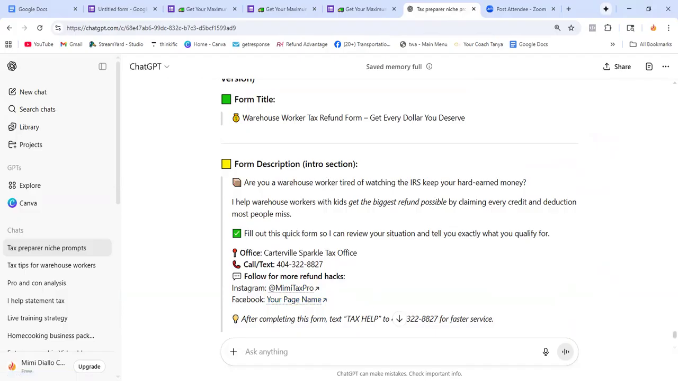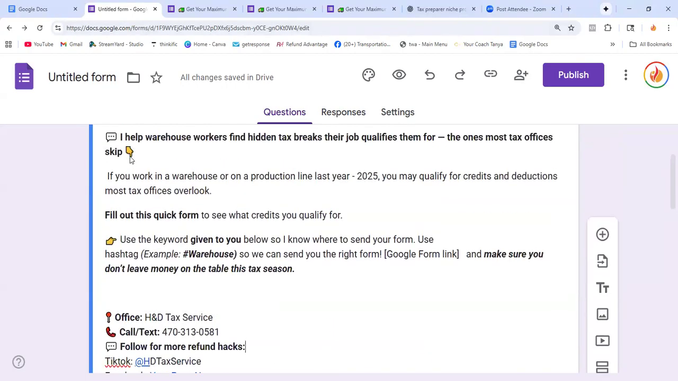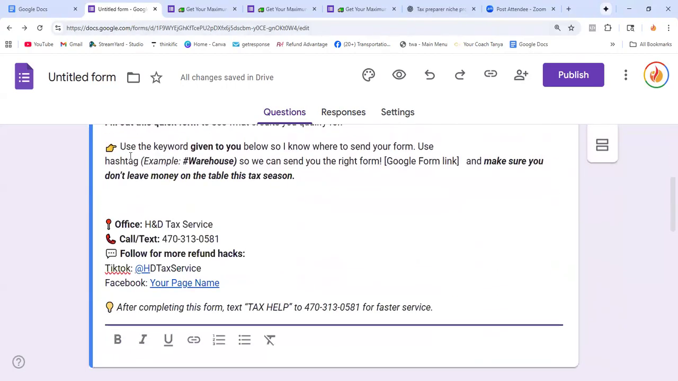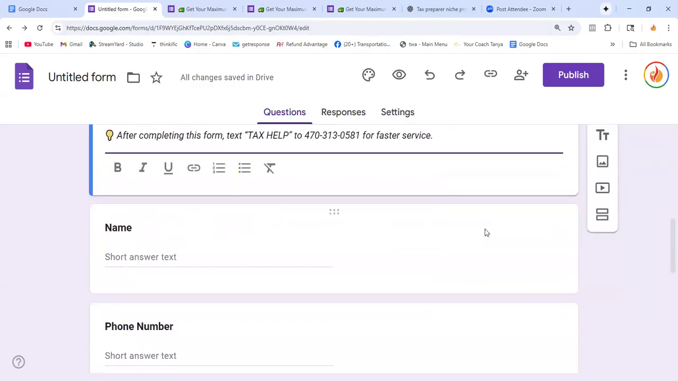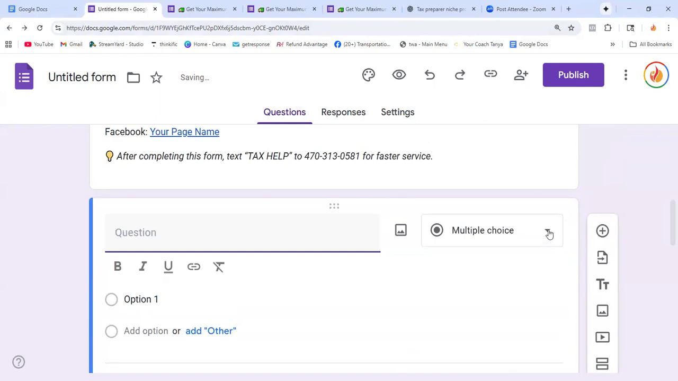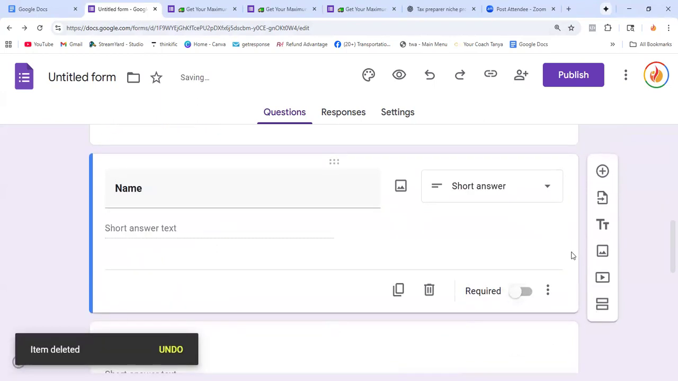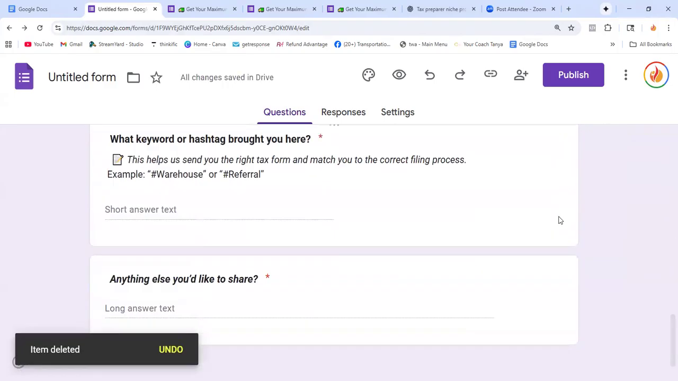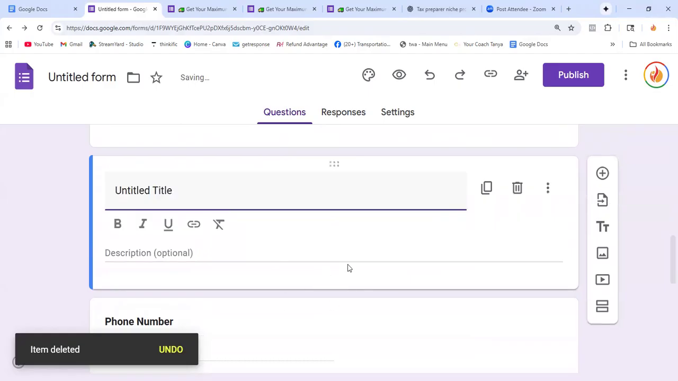So I asked it and it gave me this form. I just copied it and added it at the end. You see? I'm gonna put that at the end. I'm gonna add one more thing that was in a question. I wanted to add a kind of description or something. So here, click on that title.